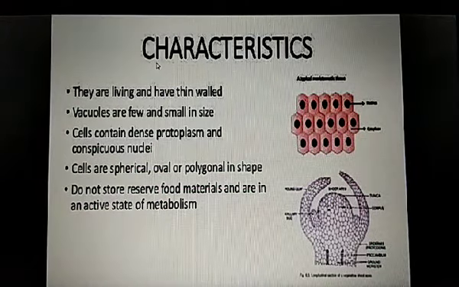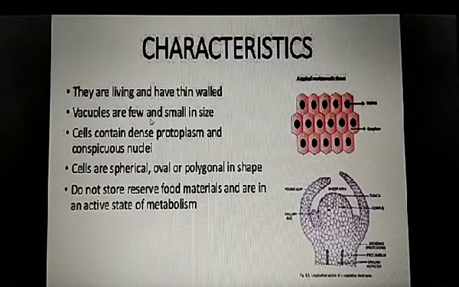Now let's see what are the different characteristics of meristematic tissue. First point is they are living and have thin walls. Yes, of course, they are living cells, they are continuously dividing, but they have very thin walls, because right now there is no differentiation of the cells. Means they are not destined to perform any specific function till now.